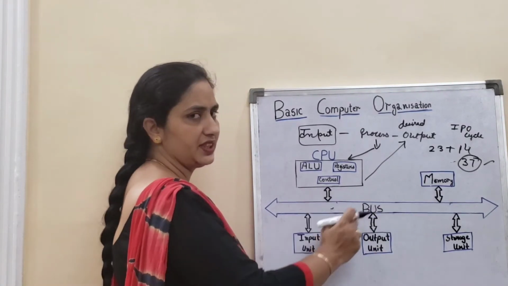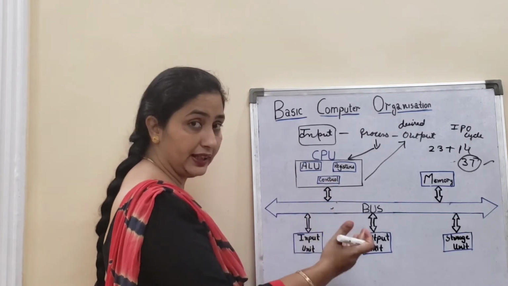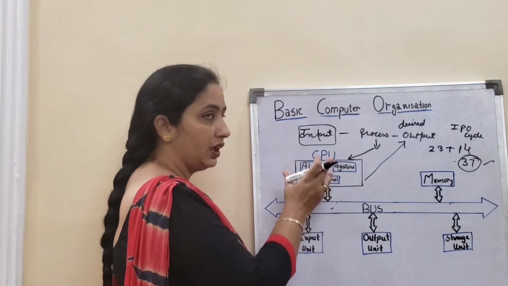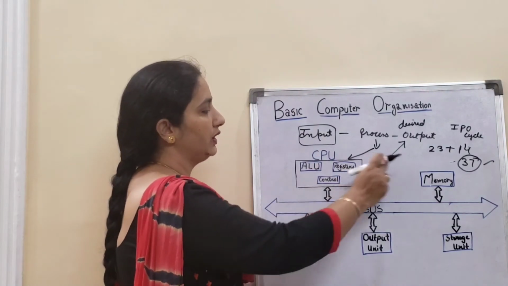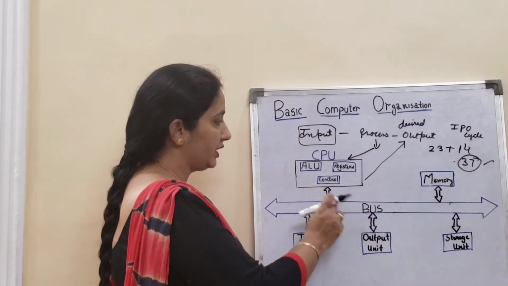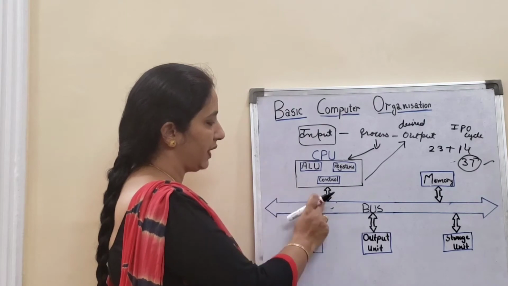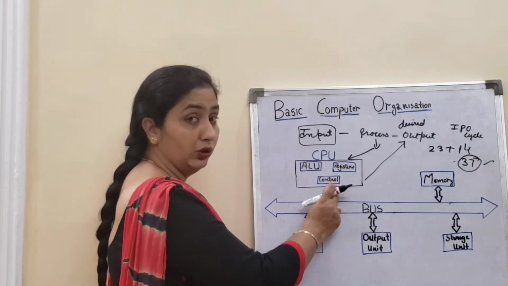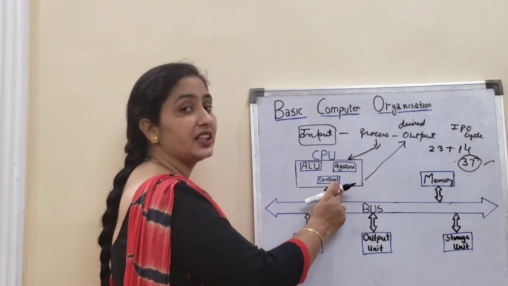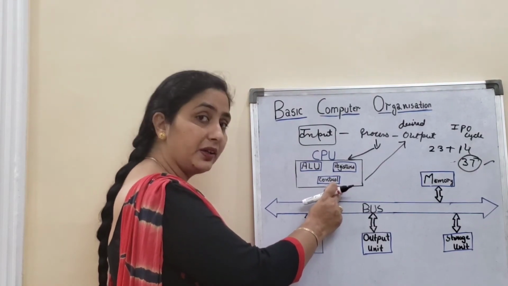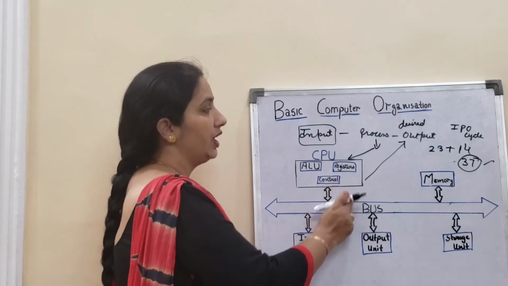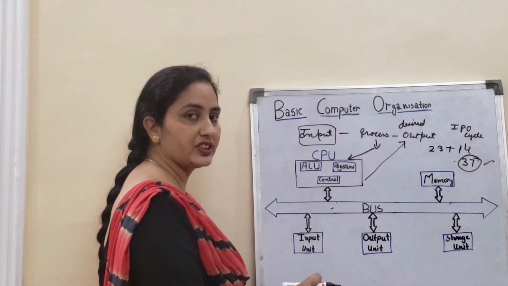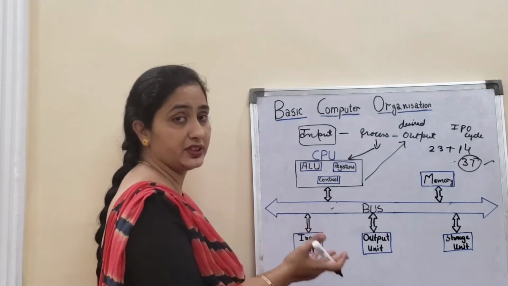Why this bus is there, I'll explain in more detail afterwards. Right now you should understand that the bus is a medium with the help of which all the things are connected. After this you will come to this part. After giving input to the computer, you will come to the control unit. Control unit means it is going to control and coordinate all the activities. You have pressed 23. In the meanwhile, your mother has called you for some work. So the computer is going to wait, because it is a dumb machine.